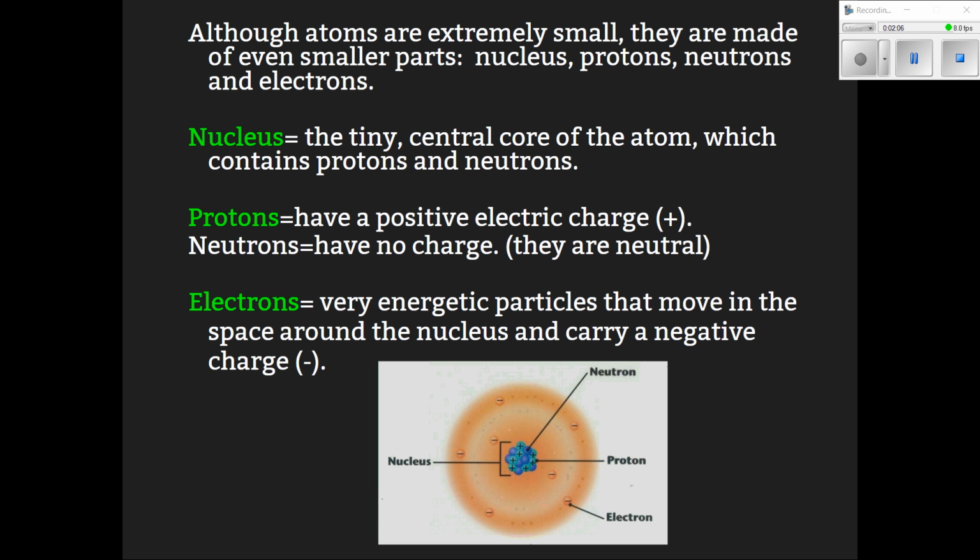The protons have a positive electric charge. They are represented by the slightly blue-greenish colored circles in the nucleus in the center of this image. Now, neutrons have no charge. They are neutral, and like the protons, they are in the center or nucleus of the atom. They're represented by the darker blue circles you see here. Electrons are different. They're very energetic particles that move in the space around the nucleus, and they carry a negative charge. The electrons are represented here by the sort of beigeish, orangish circles with a minus sign on them.